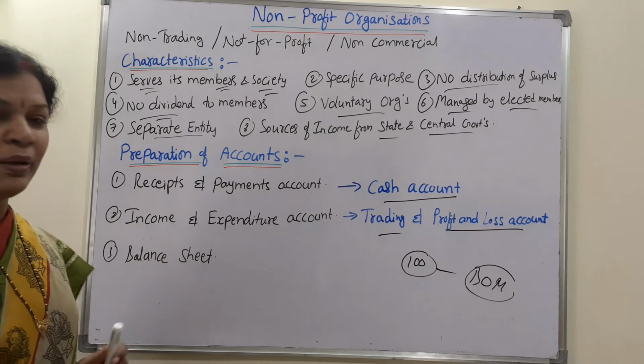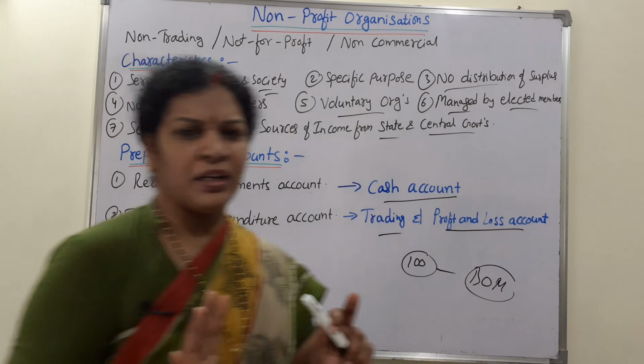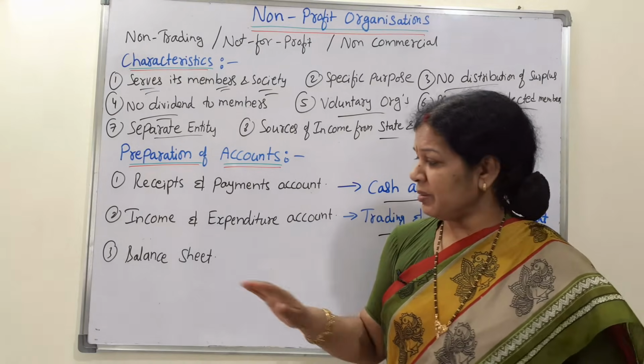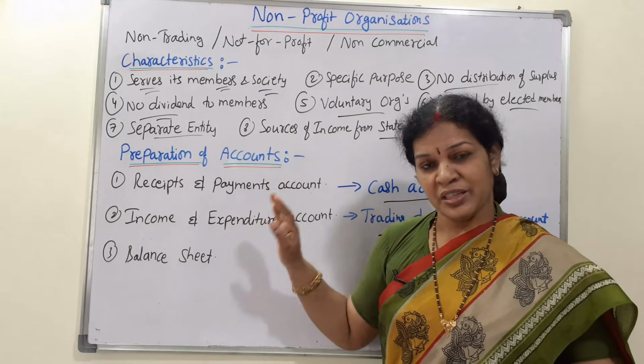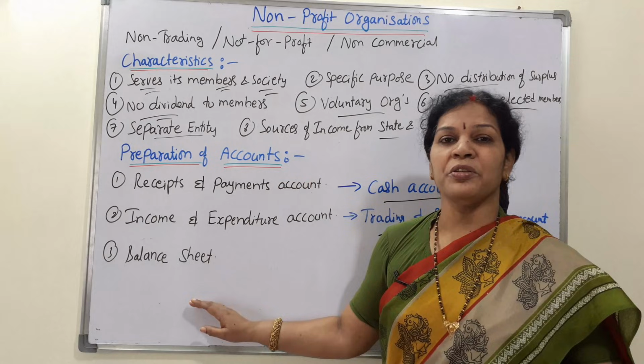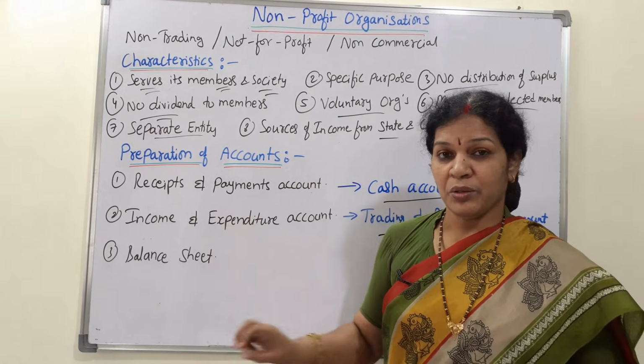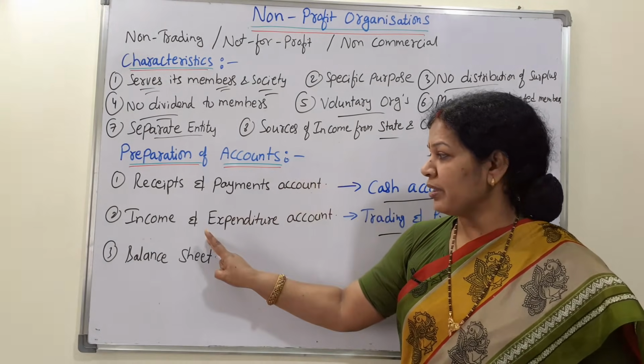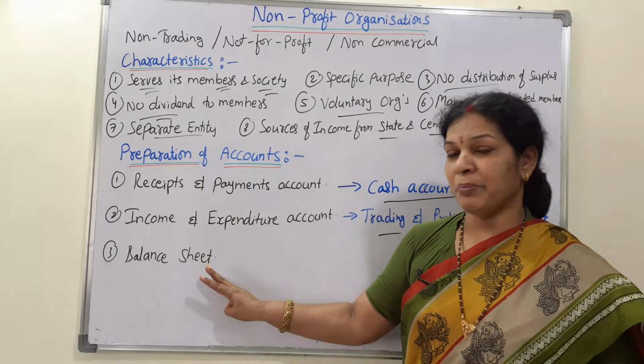Then the last one is the balance sheet. The balance sheet is the balance sheet only, the same as it is. What you prepared in the final accounts, the same format, the same type of balance sheet, you have to prepare. So right now, the 3 stages of accounts are: the receipts and payment account, then the income and expenditure account, then the balance sheet.